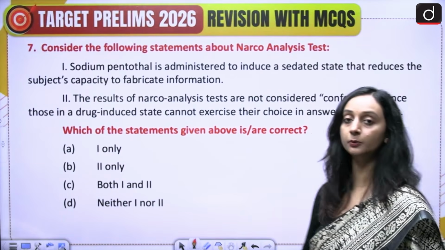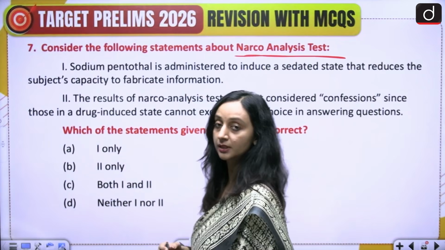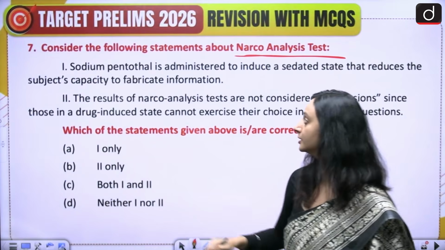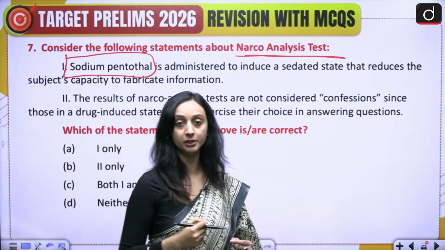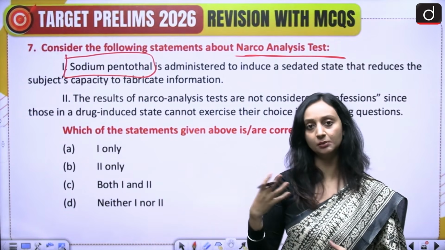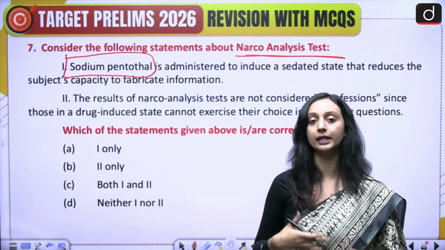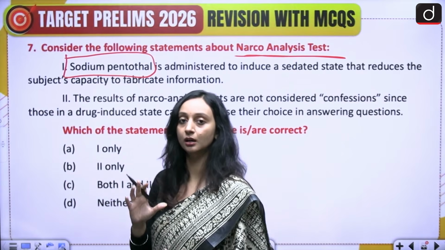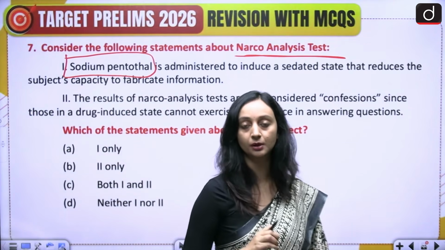Done? So here we are talking about the narco analysis test. So in narco analysis test, basically a person is given a drug. This drug is an anesthetic and the drug is sodium pentothal. Now, what happens when this drug is administered into the person's body? The person goes into a deep state of relaxation, in a sleepy state, and there they find it difficult to manipulate their answers. They're most likely to say yes because they're not going to fabricate stories. They're in a very relaxed state, in a very deep sleep state of mind. So this is an anesthetic that is administered into the body of a person.